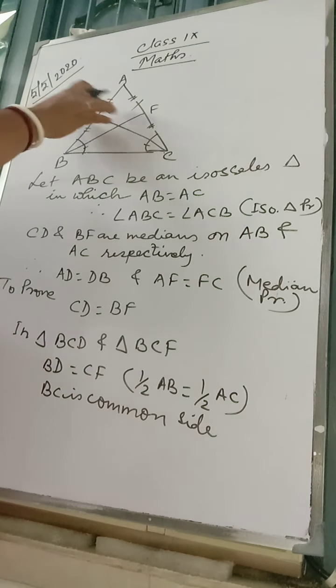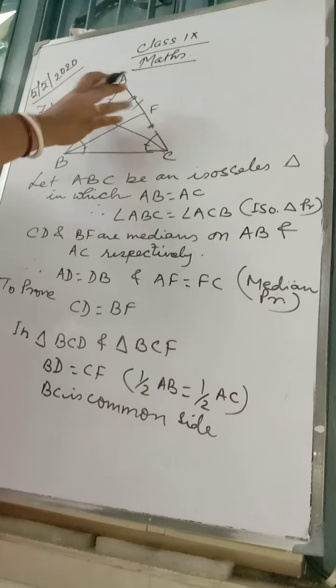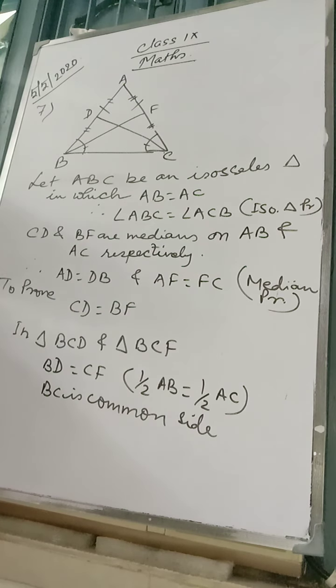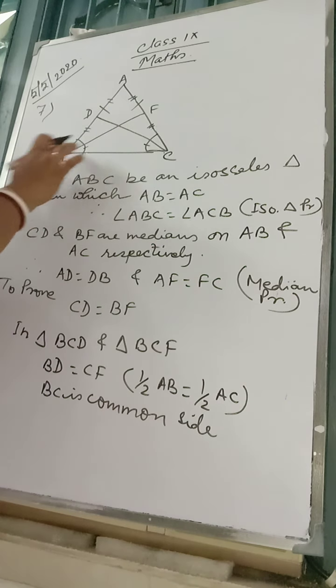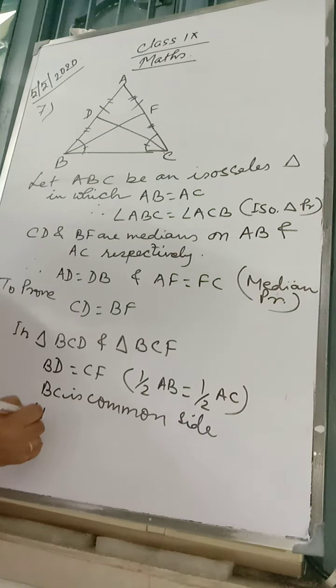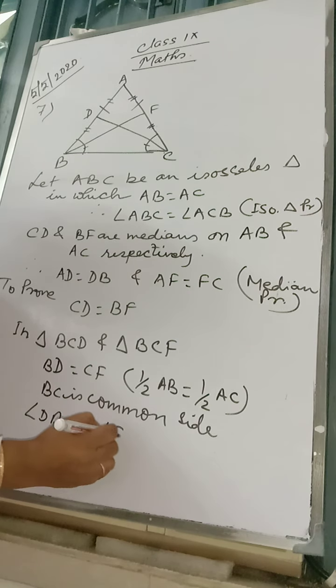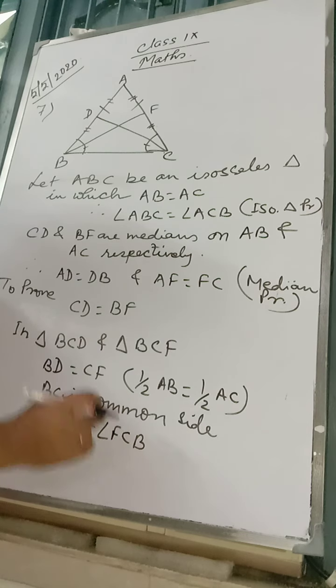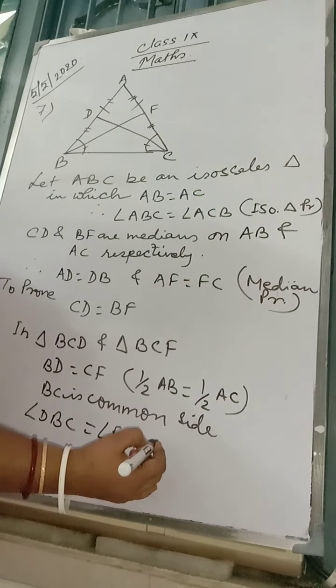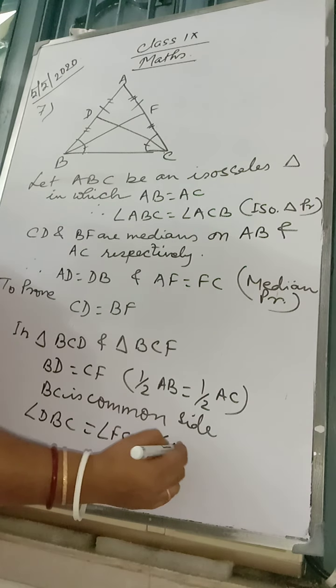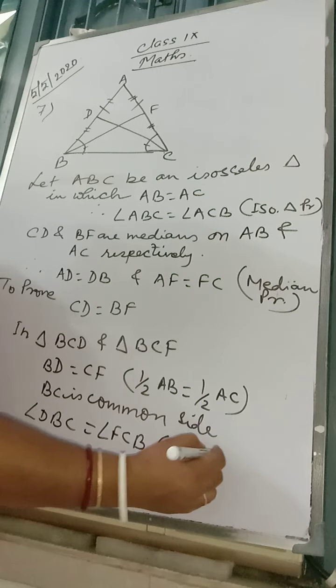See, it was an isosceles triangle, so the sides were equal, so their halves would be equal. And we know medians divide the side into two halves. Now BC is a common side. Angle DBC is equal to angle FCB. We have proved angle B and angle C are equal, as ABC was an isosceles triangle. This is isosceles triangle property.